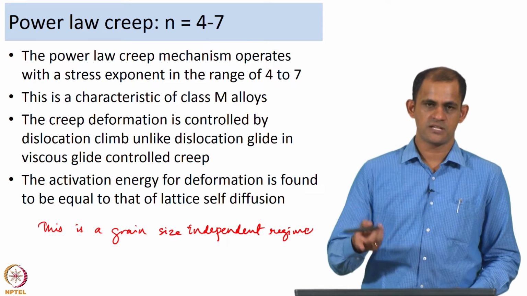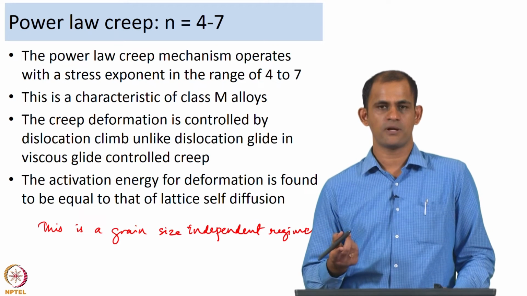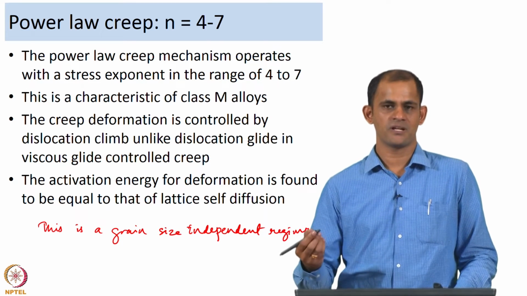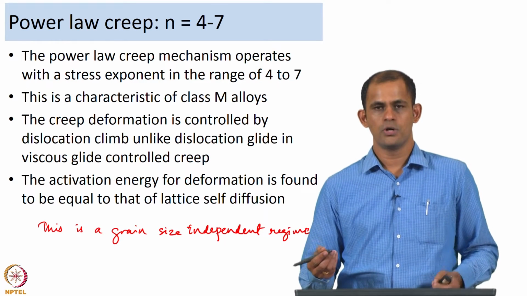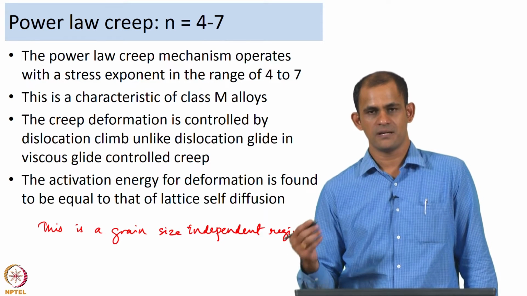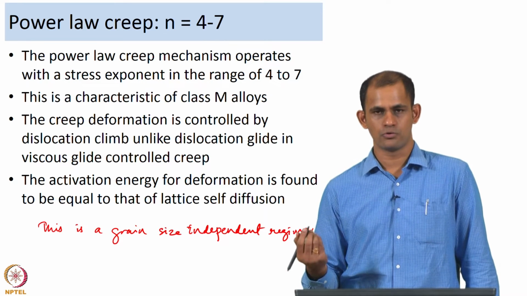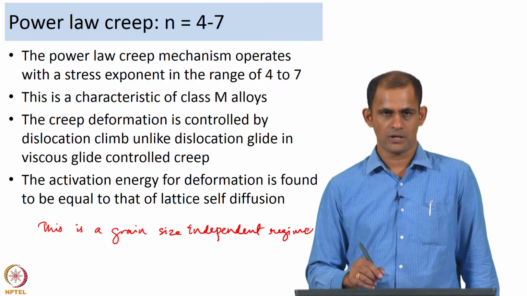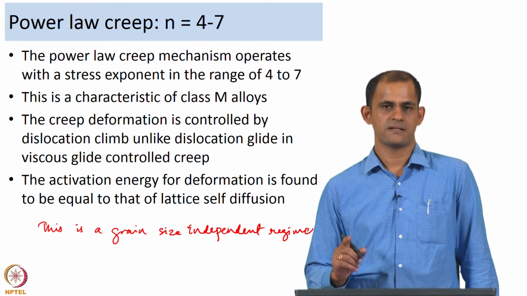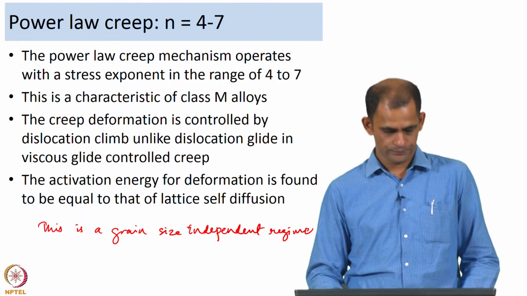So, if you contrast this with what we learned about Nabarro-Herring creep and Coble creep: in Nabarro-Herring you saw p is equal to 2, in Coble creep you saw p is equal to 3, in grain boundary sliding we saw p is equal to 2, and in power law creep there is no grain size dependence. So, p is equal to 0.